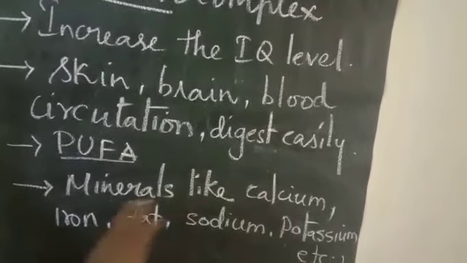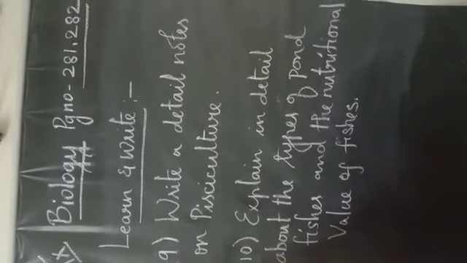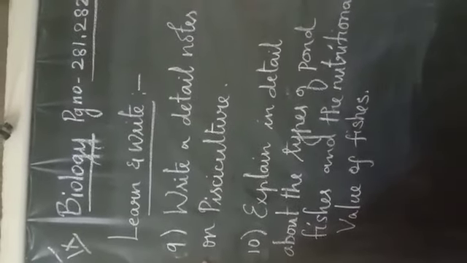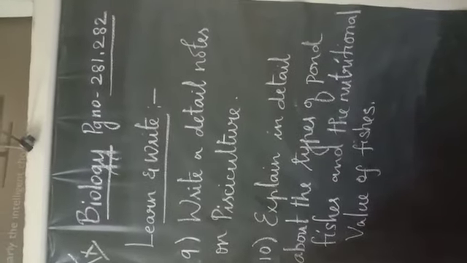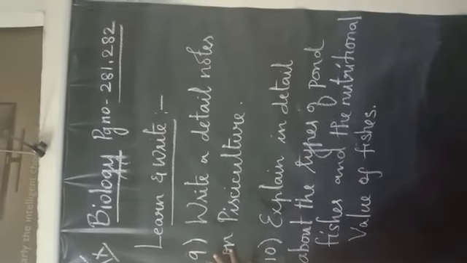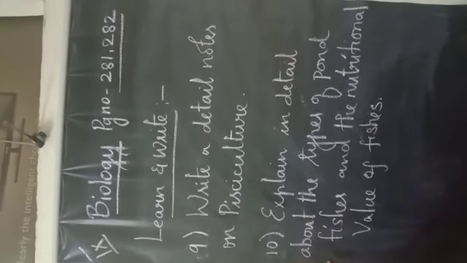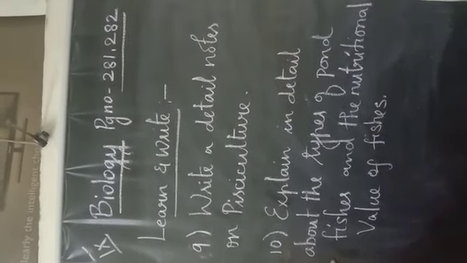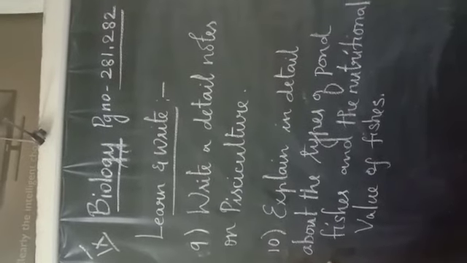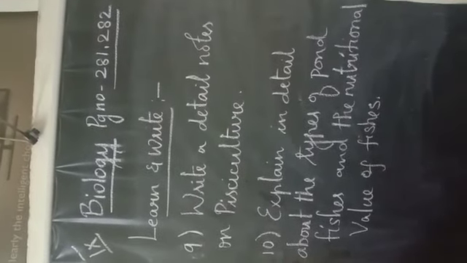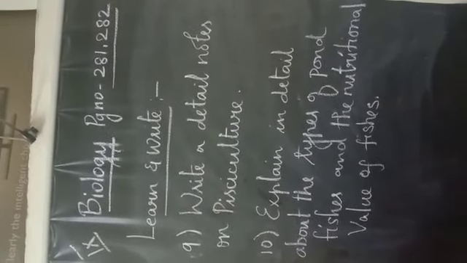So many minerals are present in fish. So next, we are going to see the question part. Write a detailed note on pisciculture. So different types of pisciculture I can also explain. And here you are going to write a detailed note on the fishes, that is, the types of pond fishes and the nutritional value of fishes. So these are the two questions. Answer in detail. It should cover at least 2 to 3 pages.